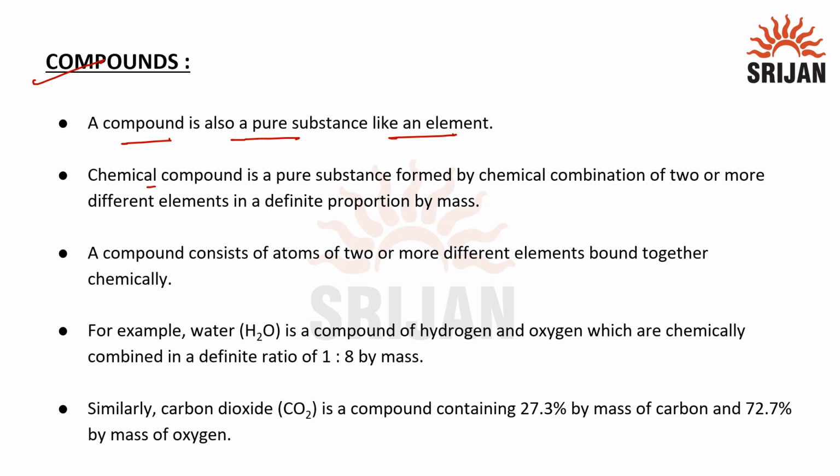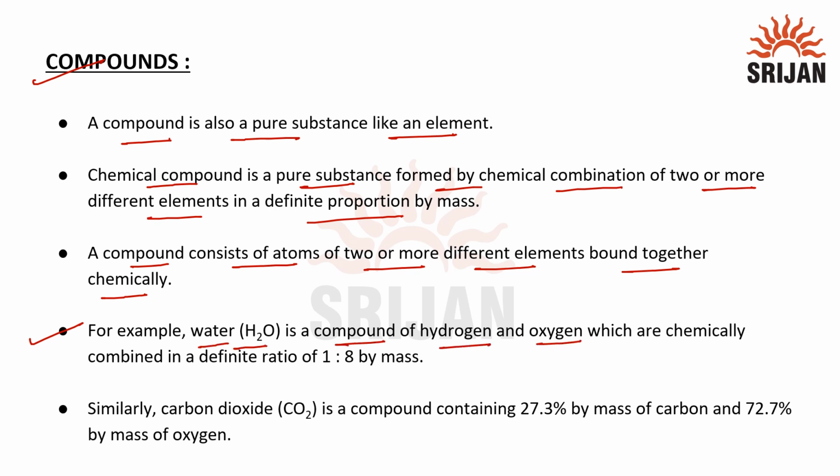So a chemical compound is a pure substance formed by chemical combination of two or more different elements in definite proportion by mass. A compound consists of atoms of two or more different elements bound together chemically. Here is an example of water. Water, that is H2O, is a compound of hydrogen and oxygen which are chemically combined in a definite ratio of 1:8 by mass. Let's understand this.